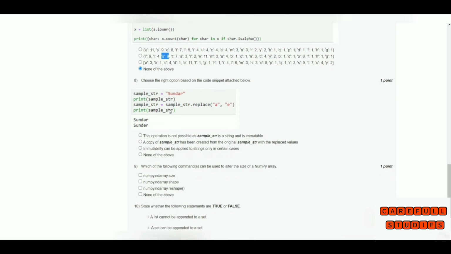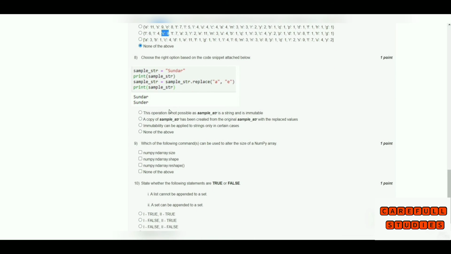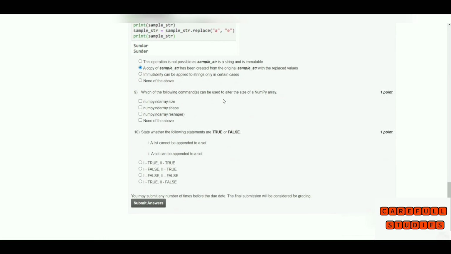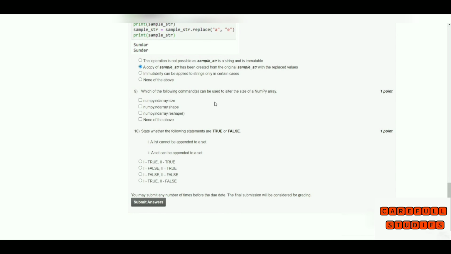Choose the right option based on the code snippet below. One sample string, another sample string printing that, and sample string.replace of a and of e. So what is the answer? The second one: a copy of the sample string has been created from the original sample string with replaced values. Next, the following commands can be used to alter the size of a numpy array. For a numpy array, we can use the reshape method.